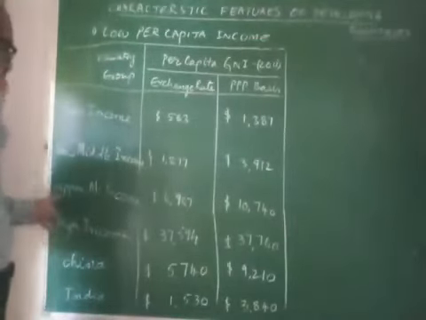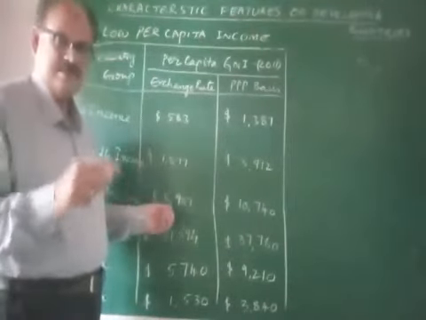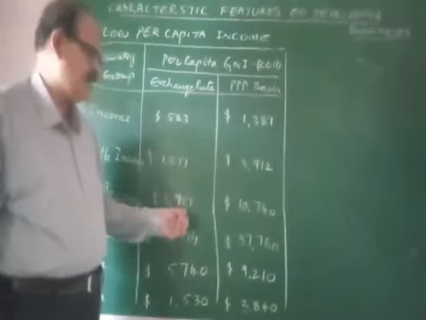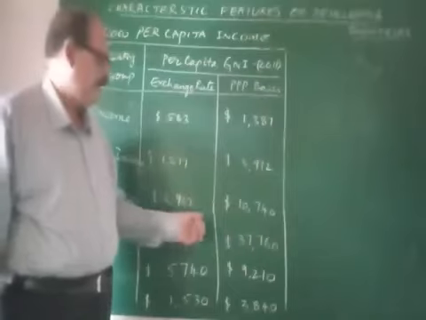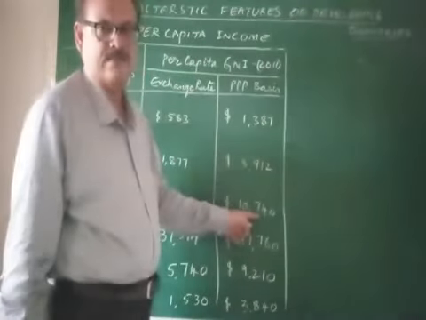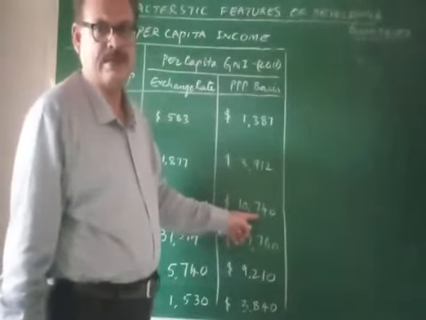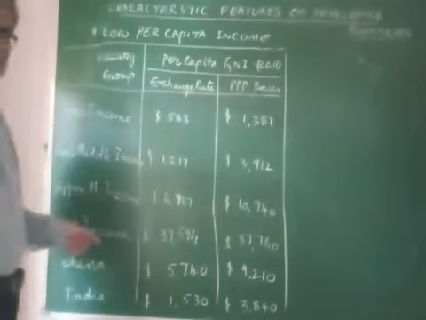Then the third one is upper middle income country. If the range is between $6,987 on exchange rate basis and $10,740 on PPP basis, then that is known as upper middle income country. Next, high income countries.